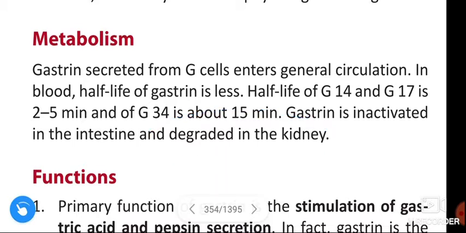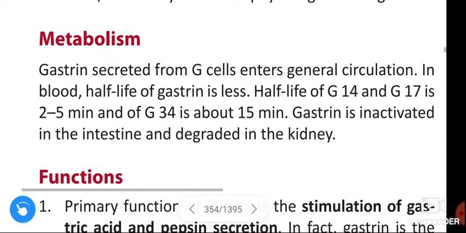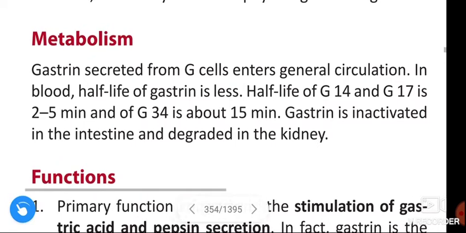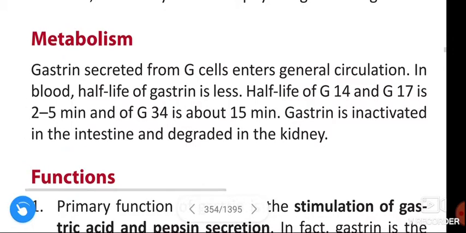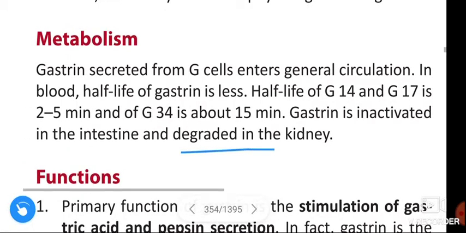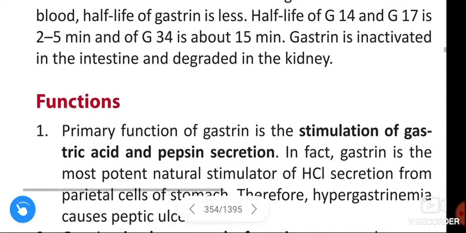Okay. Gastrin secreted from G cells enters the general circulation. In blood, gastrin half-life is less. Half-life of G14 and G17 is 2 to 5 minutes and of G34 is about 15 minutes. Gastrin is inactivated in the intestine and degraded in the kidney.